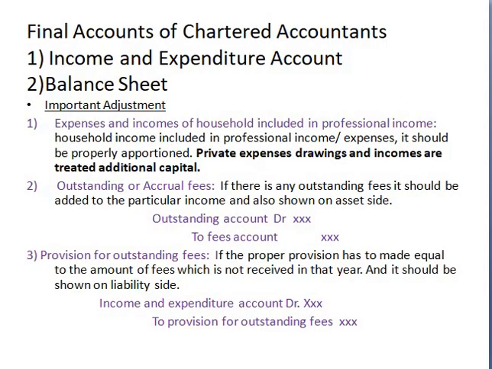Now the main important aspect is the calculation part. Being a chartered accountant, the final accounts of chartered accountants have to be maintained. So what are the final accounts? When you talk about a company, the final accounts are the trading and P&L account and balance sheet. These are the accounts of the company. But the chartered accountant's final accounts are the income and expenditure account and balance sheet. And you people know what an income and expenditure account and balance sheet are.